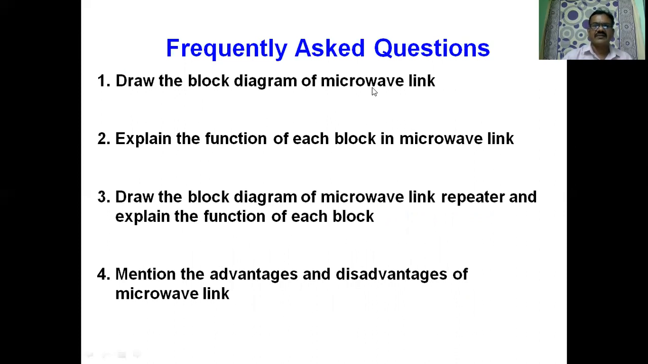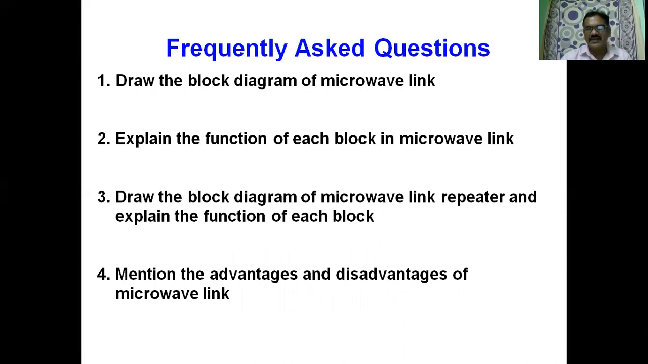The first question is, we have a block diagram consisting of a transmitter and receiver, the transmitting antenna and then the receiving antenna. You need to explain what a transmitter is. The transmitter consists of so many blocks. You need to explain each and every block in the transmitter section. And also you should be able to explain each and every block in the receiver section of the microwave link. And the third question is related to the microwave link repeater.